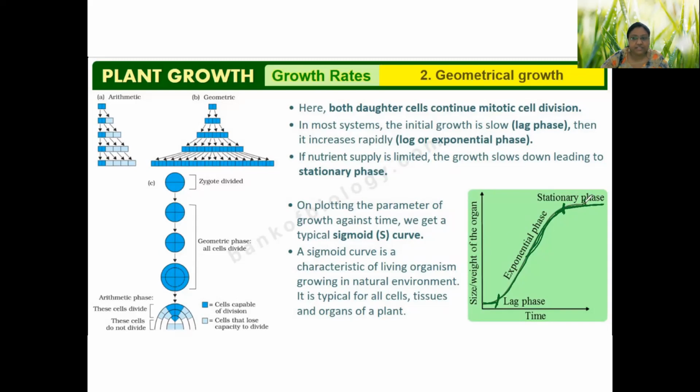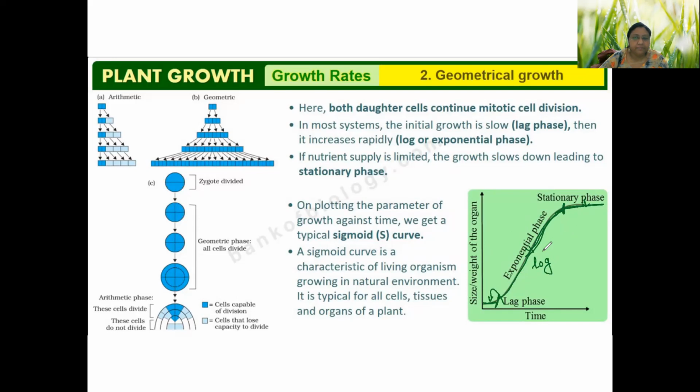So this phase is stationary phase, this phase is exponential phase, and this phase is called lag phase. The exponential phase is also known as log phase, because we have logarithmic or geometrical growth during that time. And this is called stationary phase.